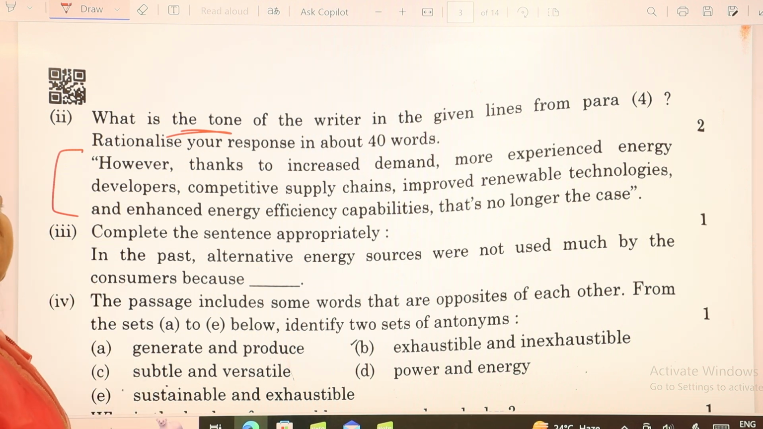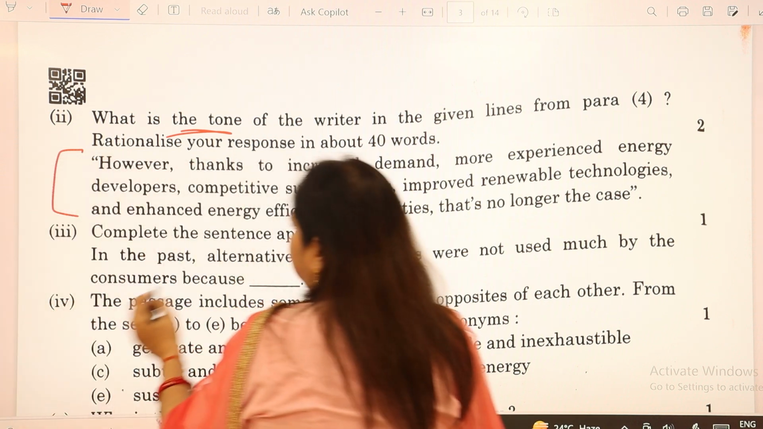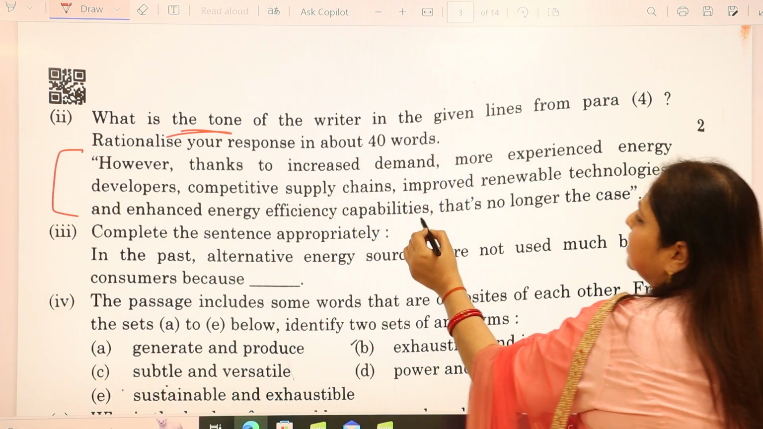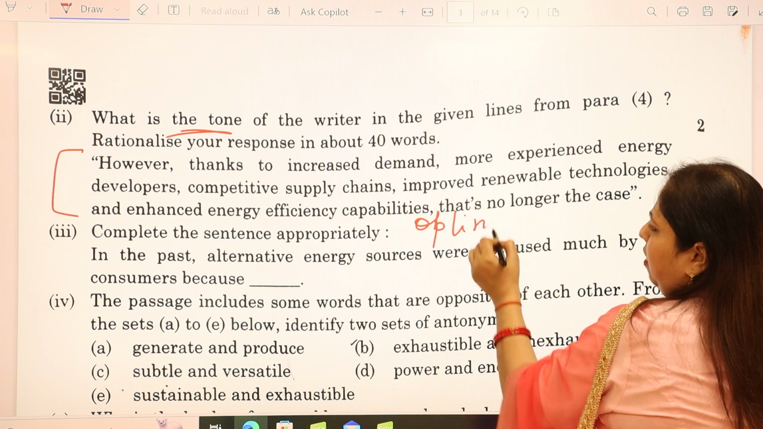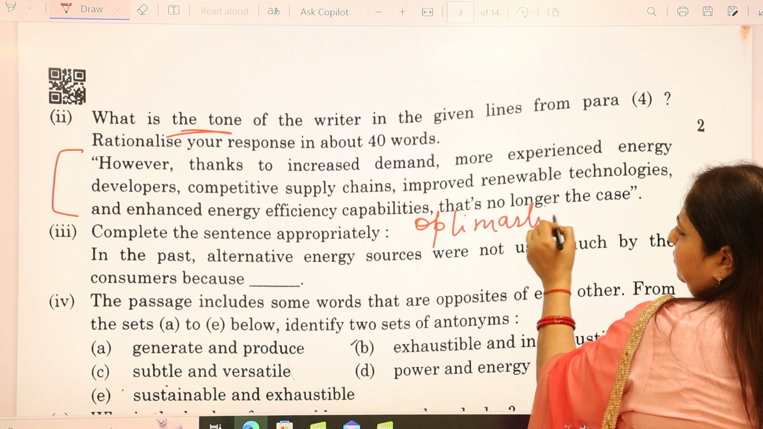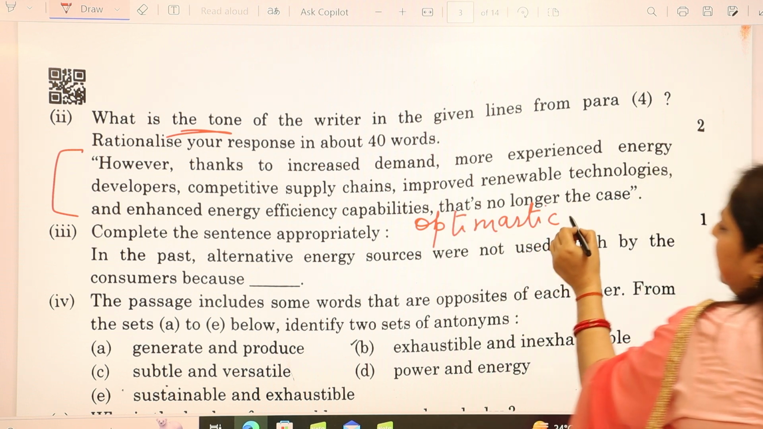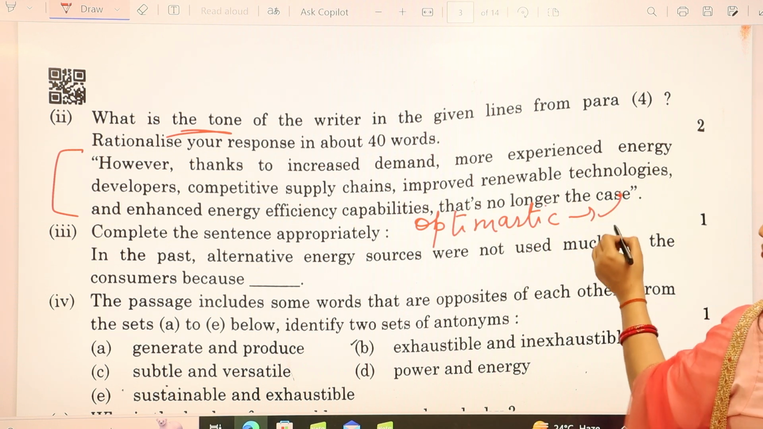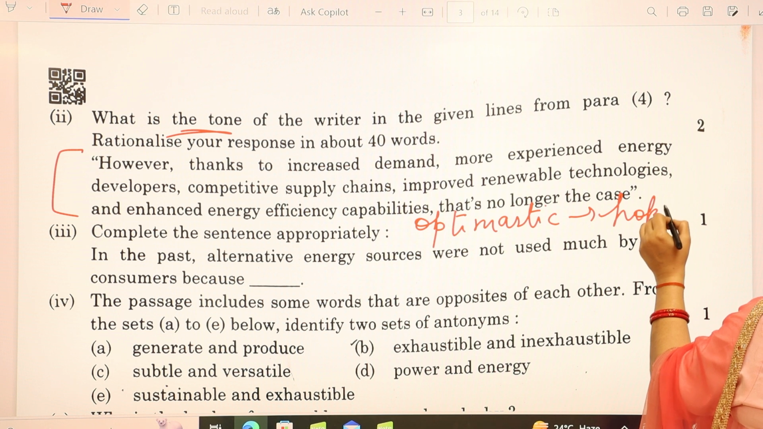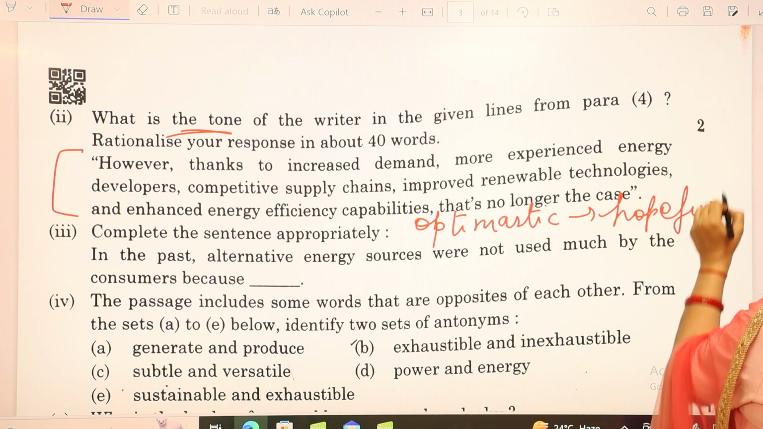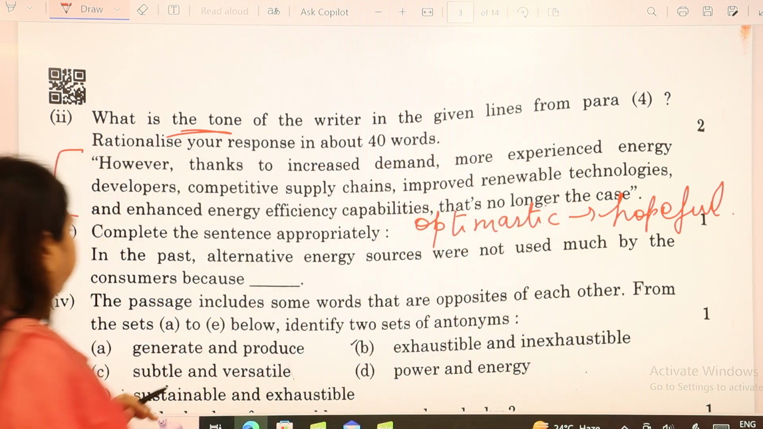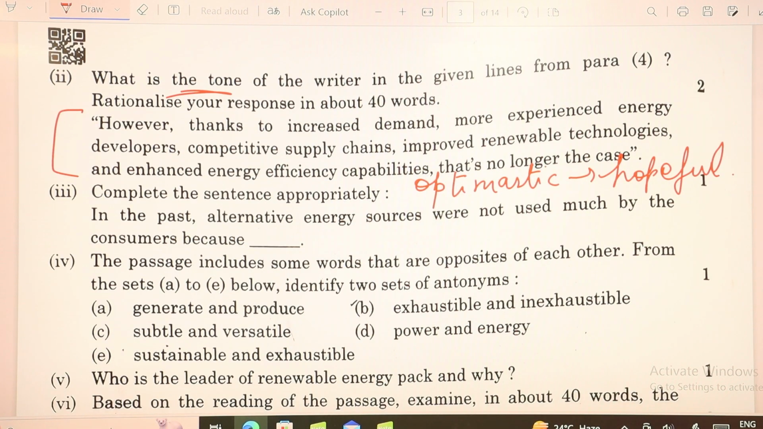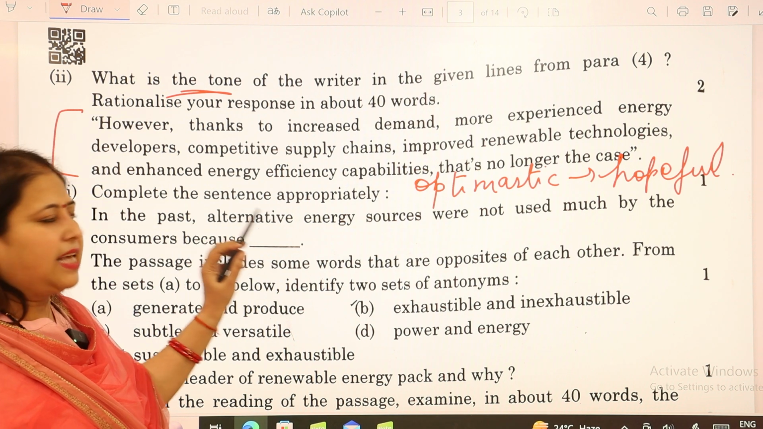Here the tone of the writer is very optimistic. You can write here that the tone of the writer is very optimistic, or you can say hopeful, because he is very happy with the progress which is being made by the government. Now, when we move to the third one, it says complete the sentence appropriately.